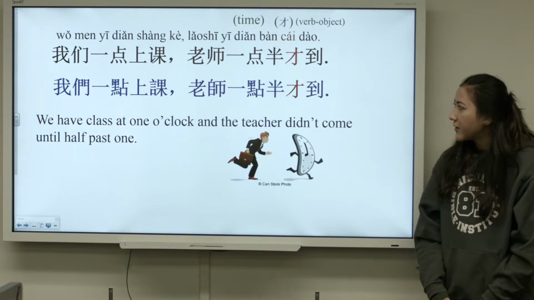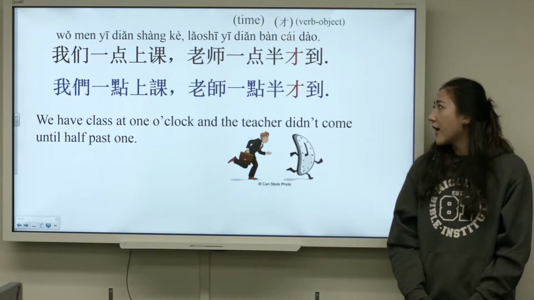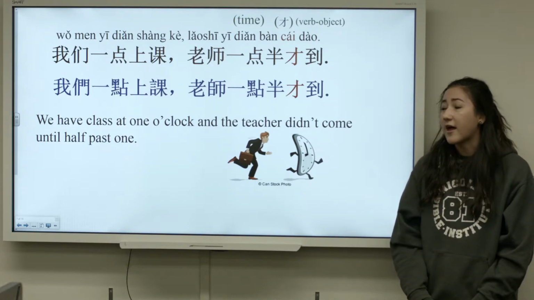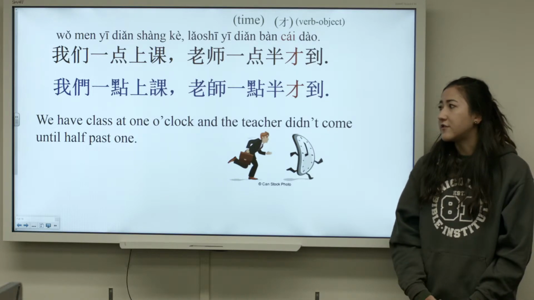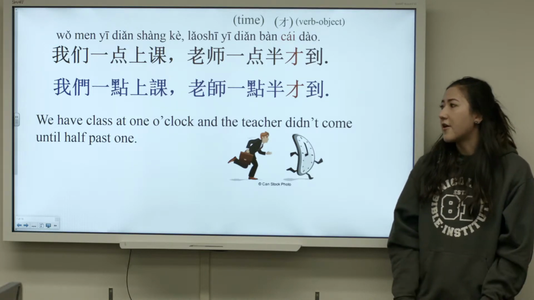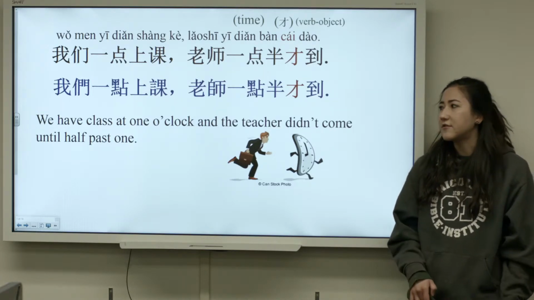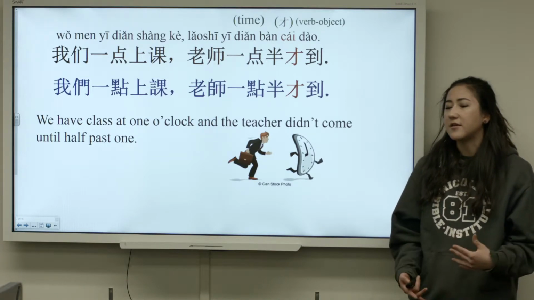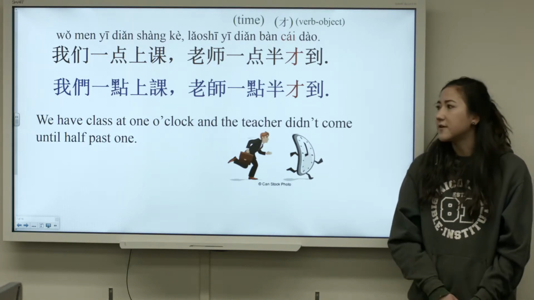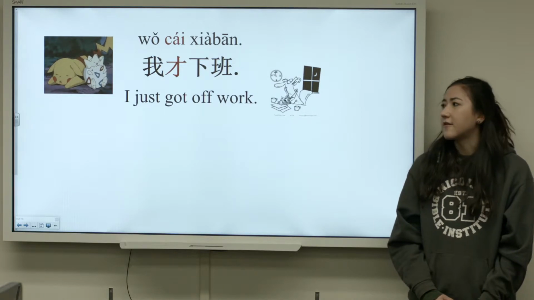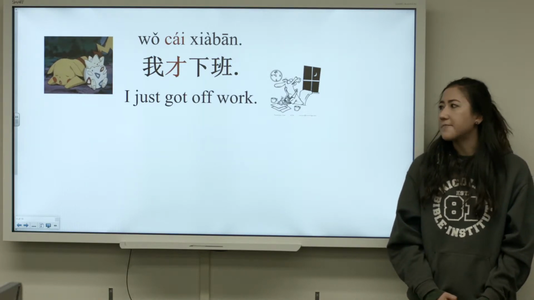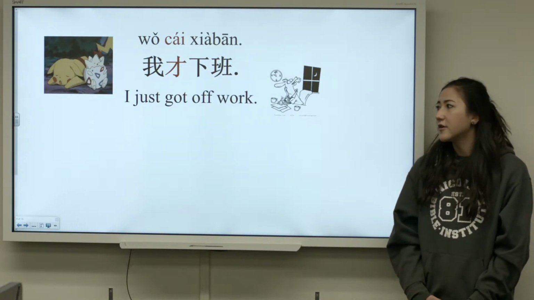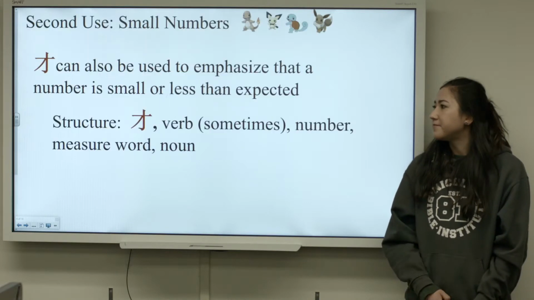And this says we have class at 1 o'clock and the teacher didn't come until 1:30. So it's to describe lateness. Using 才 is to express that something didn't happen or happened later than expected. And then the last one is 我才下班, I just got off work, later than expected.